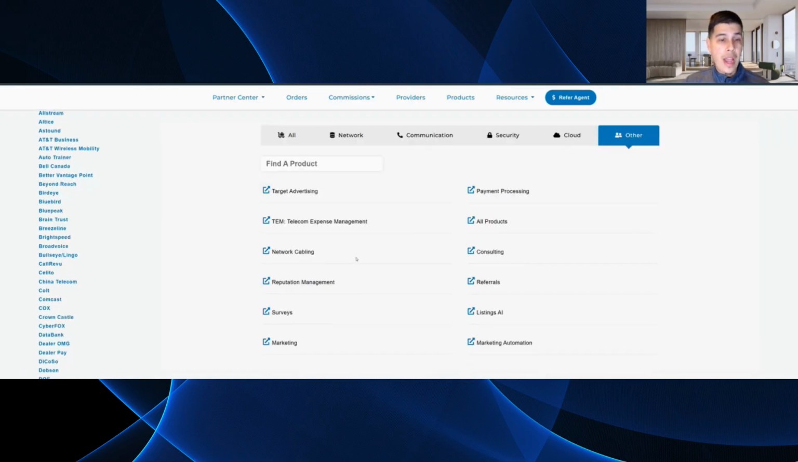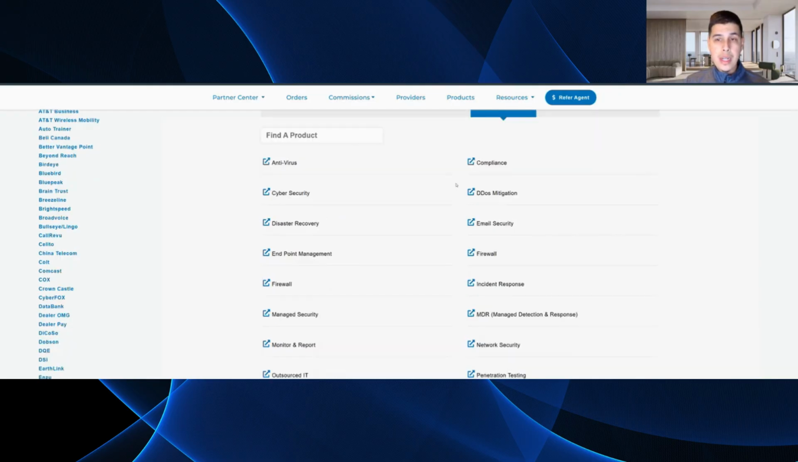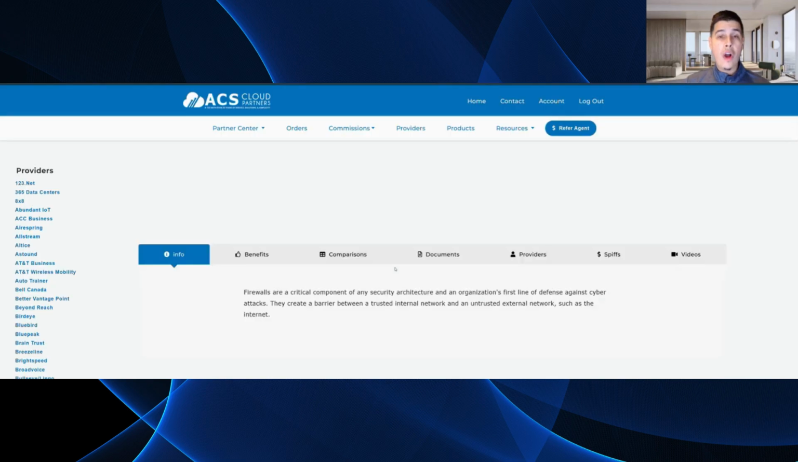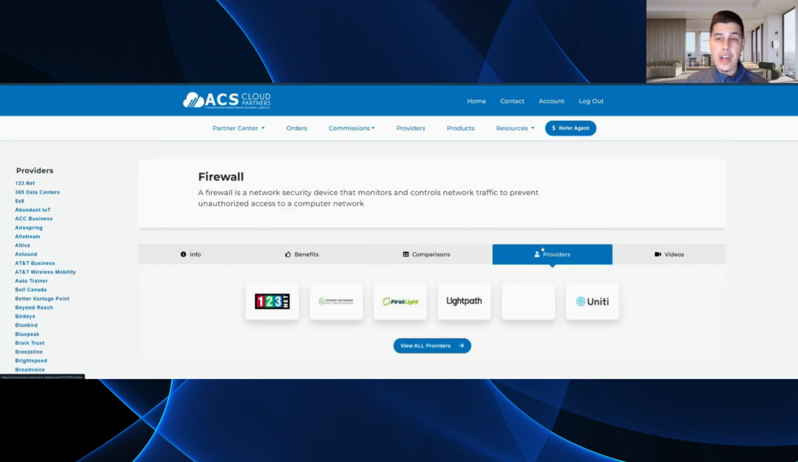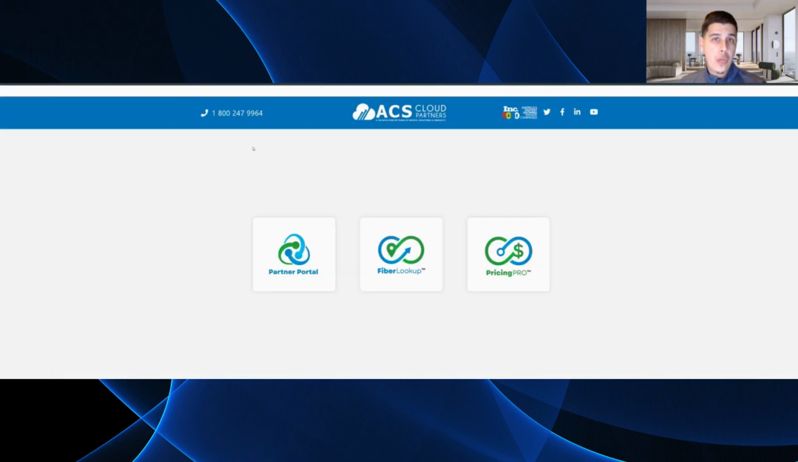And what's nice is that for any one of these, you can select, let's say if we're looking at security, maybe we're looking at firewall, you're actually going to populate all the different providers that offer that solution, right? If I go to providers here, you'll see some of the few providers in our portfolio that offer that solution. But again, work with your ACS channel manager. They're going to be the best resource for really helping cut through the noise, right?